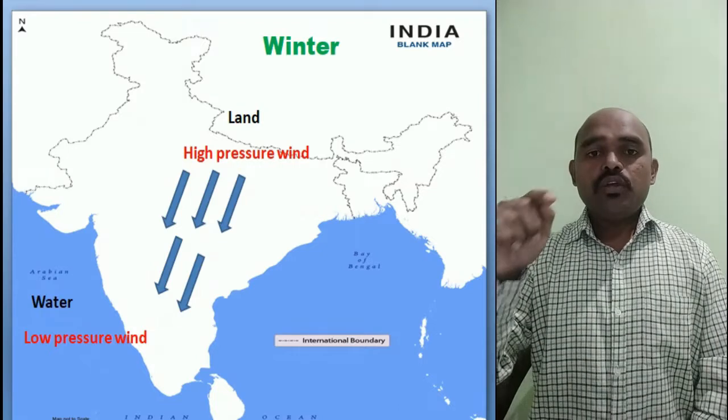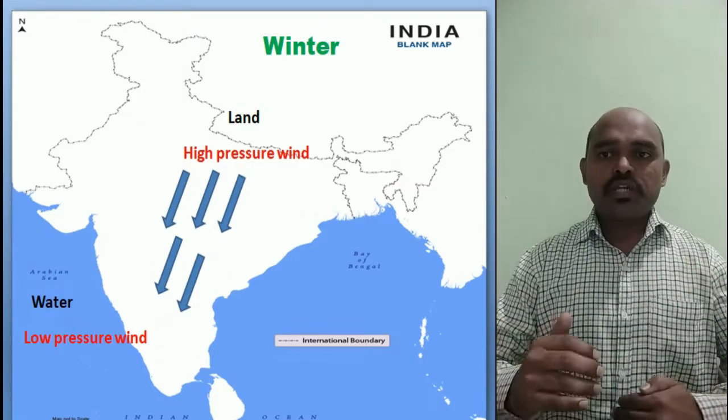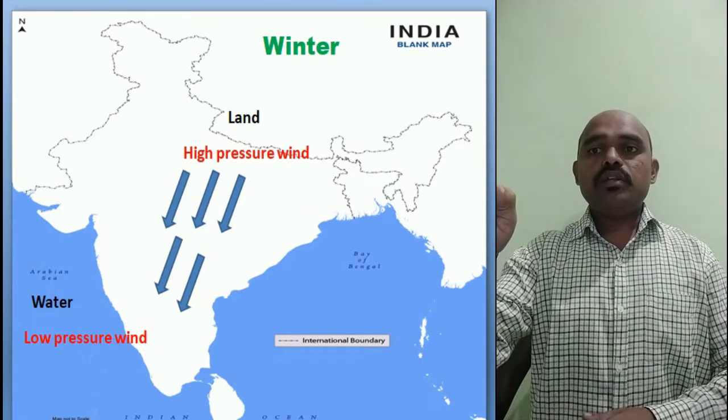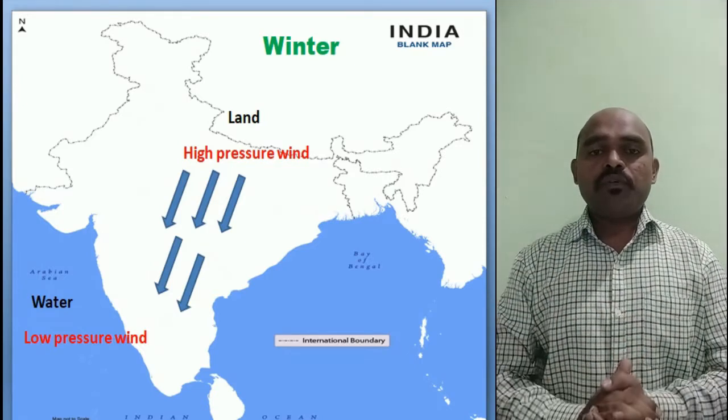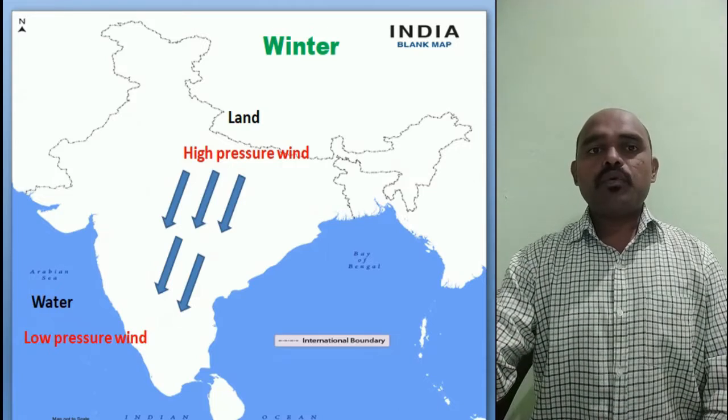So you know that the wind always blows from the high pressure area to the low pressure area. Now where is the high pressure? High pressure is created on the land side of our India, the northern side. So the wind blows to the low pressure area over there.